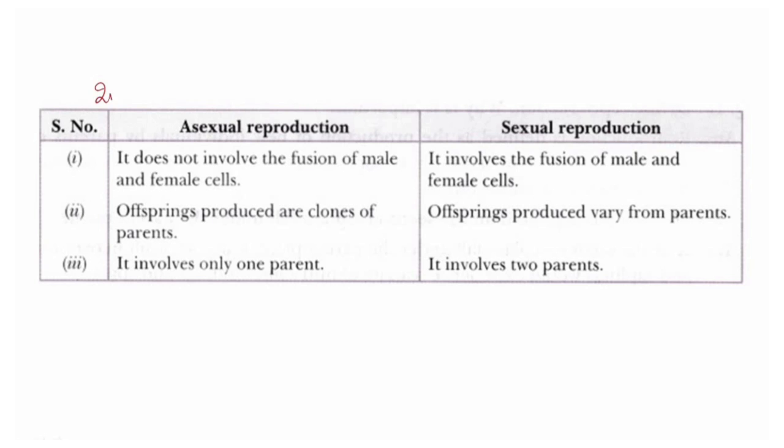This question can be asked for 2 marks. Differences between asexual and sexual reproduction along with examples can be asked for 2 marks. So make sure that you write at least 4 points each. 3 points plus 1 example will do. Moving forward.